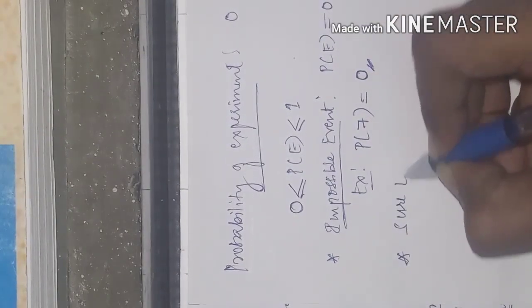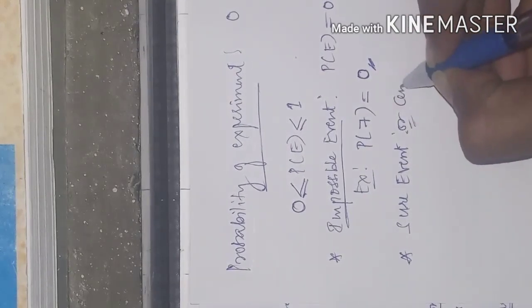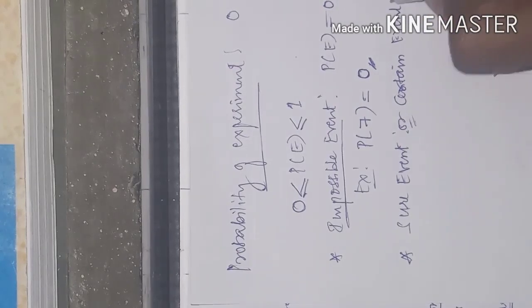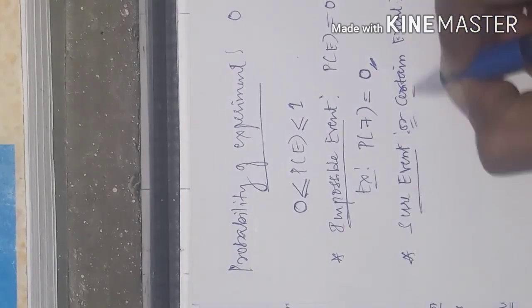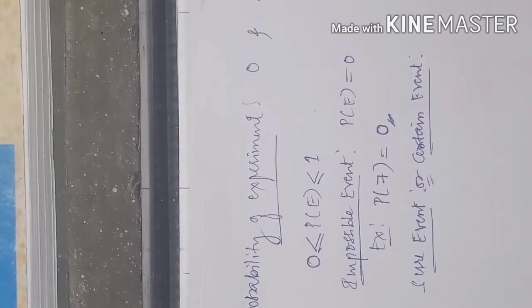Sure event. What is this? Sure event or certain event. The name itself says sure and certain, meaning 100% the event is going to occur. It is possible.